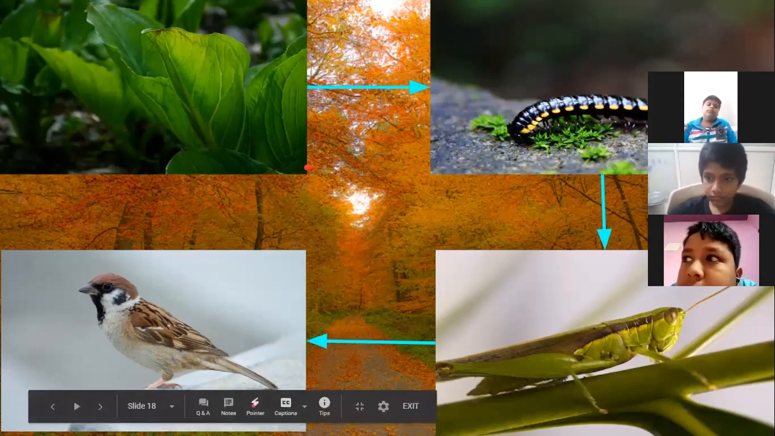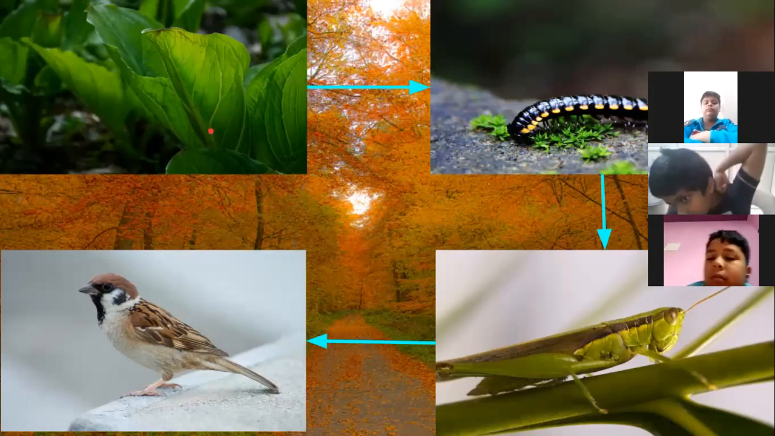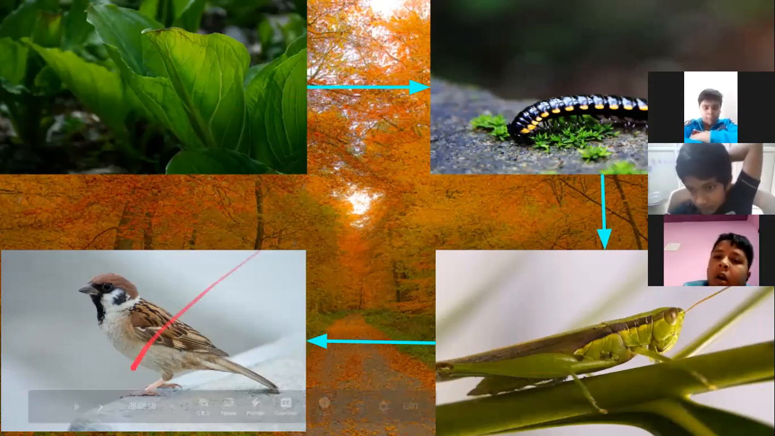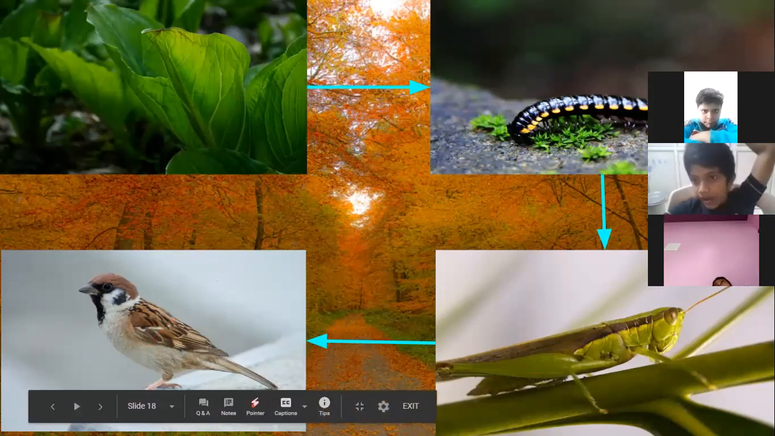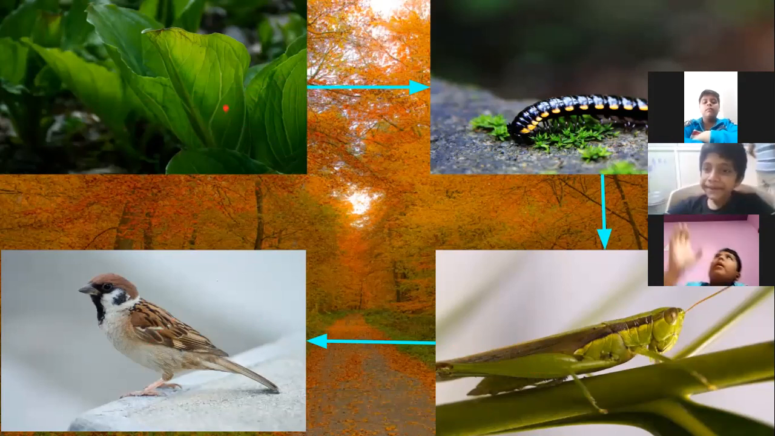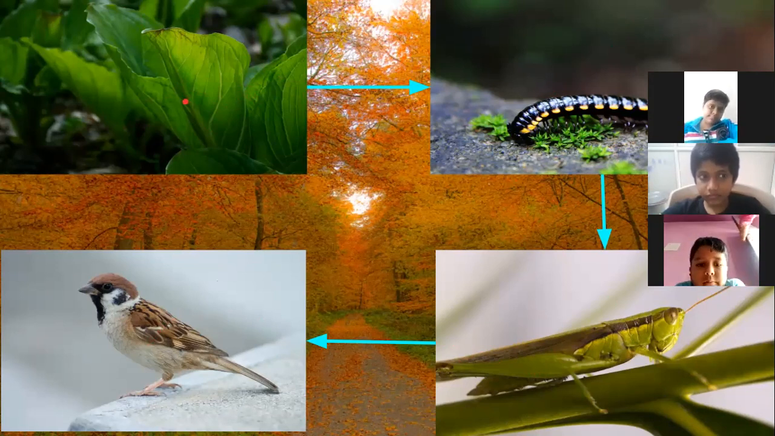Now, as I told you, sparrow will eat grasshopper, grasshopper will eat worm, worm will eat the leaves. Because sparrow, grasshopper and worm, the food is there. What about the food of the plants? What is the plant food? They prepare their own food with the help of sunlight. So the main thing for all the food chains in nature is the plant. Plant is the basic thing which is connected to all different food chains.